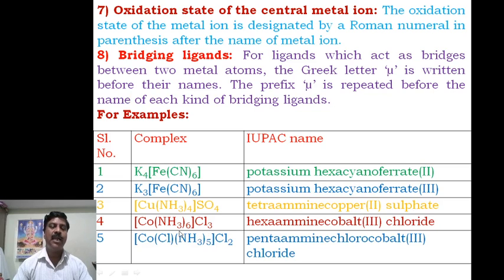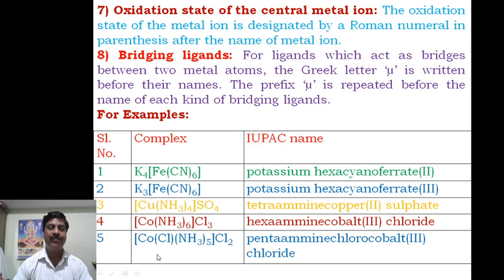Next, naming a similar compound. Hexaammine cobalt, because it is a cationic complex. What is the oxidation state? The ammonia will be 0. The chloride will be minus 1 into 3, therefore minus 3, and on that side plus 3. Therefore, you say hexaamminecobalt(III) chloride. Hexaamminecobalt(III) chloride is the name of this complex.